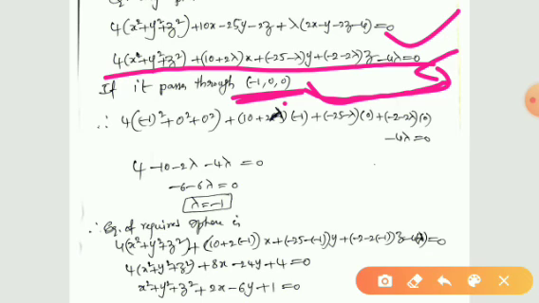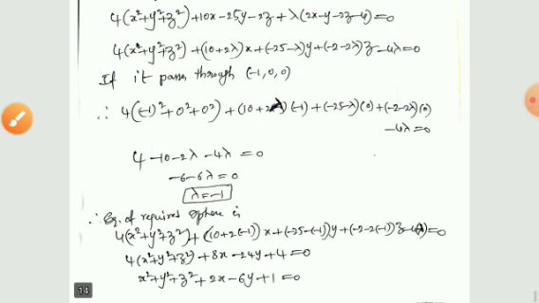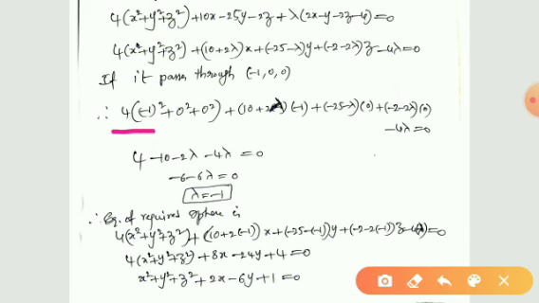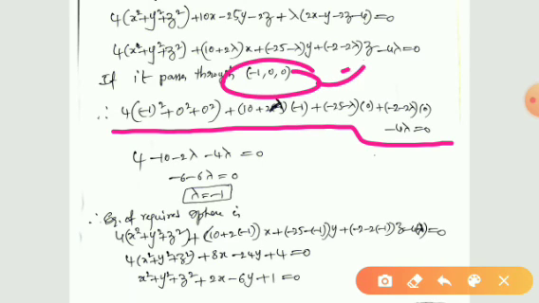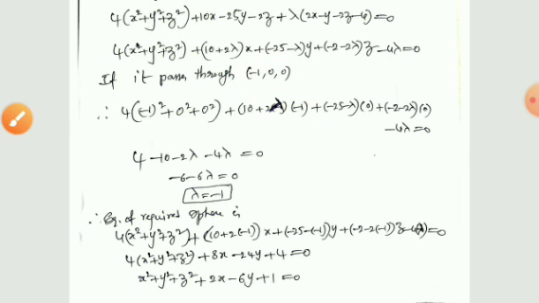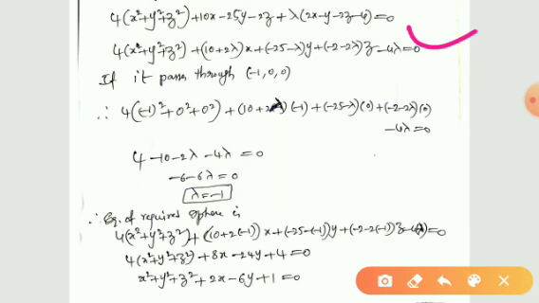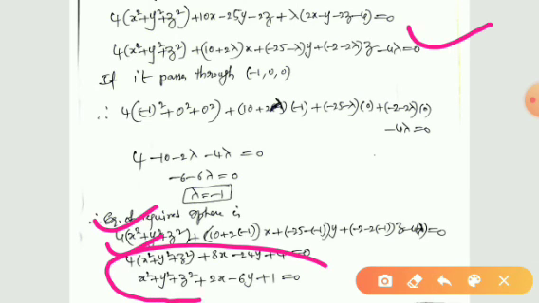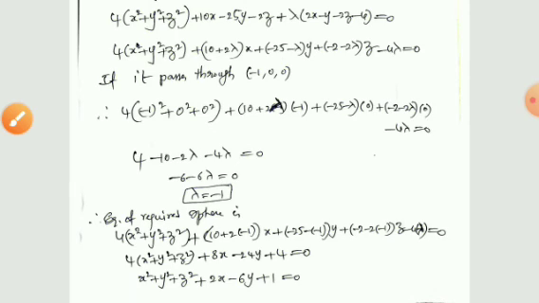Therefore by substituting this point in this equation, we get this whole equation, and on simplification finally we will get lambda is equal to minus 1. By taking lambda equal to minus 1 in this equation and simplifying, we get the required equation of the sphere: x square plus y square plus z square plus 2x minus 6y plus 1 is equal to 0. This is the equation of the sphere.